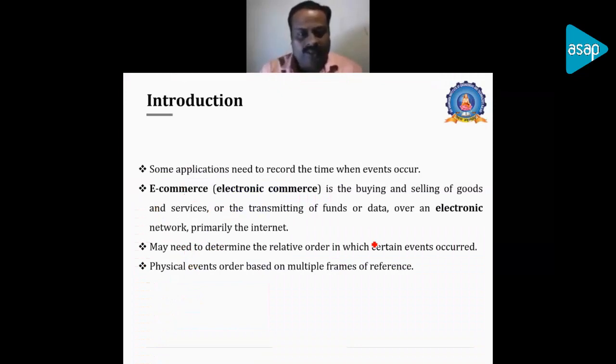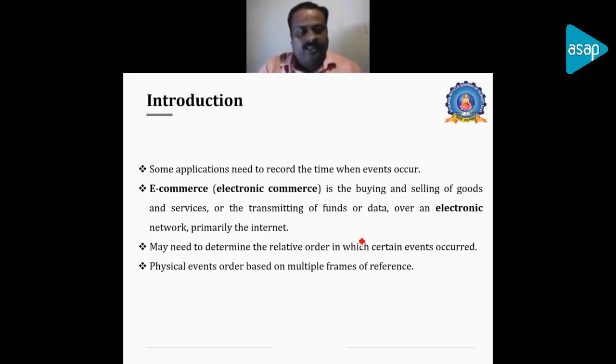The time issue is something like this. Some applications need to record the time whenever an event occurs. So every application or every process in the computer should record the time so that they can work in accordance with the different requirements. It starts from the initial level, from an operating system process to an e-commerce application. Whether it is an e-commerce application or a single small process in an operating system, both require a timestamp and an order to communicate and to update their states. So that is the need for time in the distributed system as well as in the conventional system.